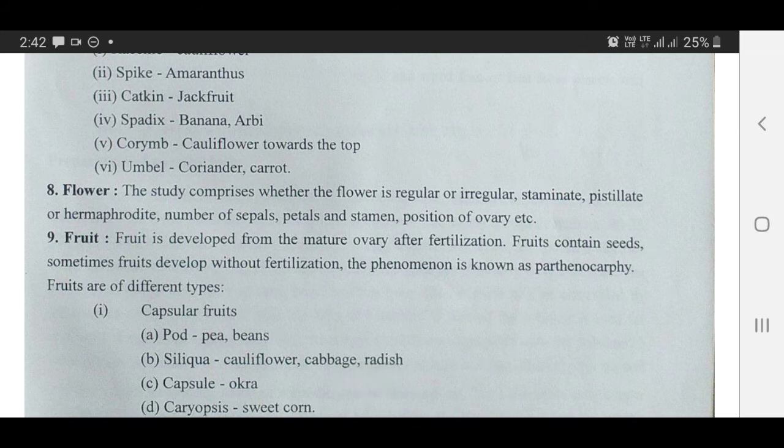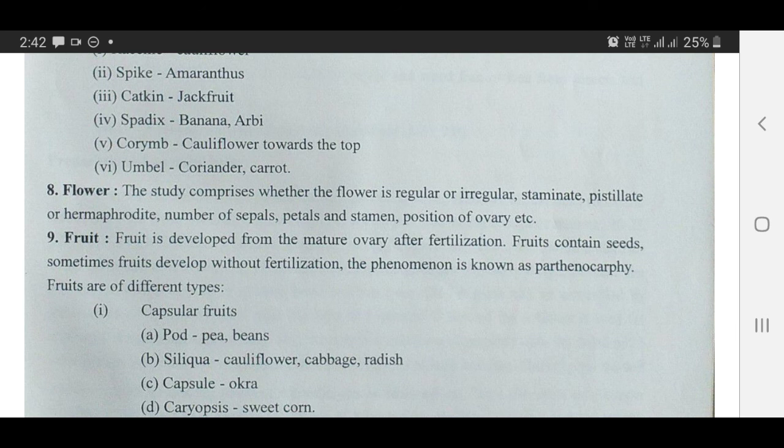The study comprises whether the flower is regular or irregular, staminate or pistillate. It means whether it is male or female producing, or hermaphrodite. It means male and female both the organs in the same flower. Number of sepals, petals and stamens, position of ovary, etc. in the flower. These should be studied in the flower.